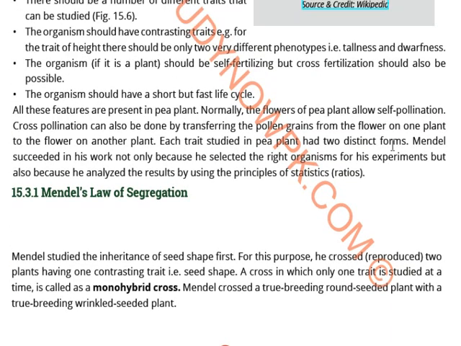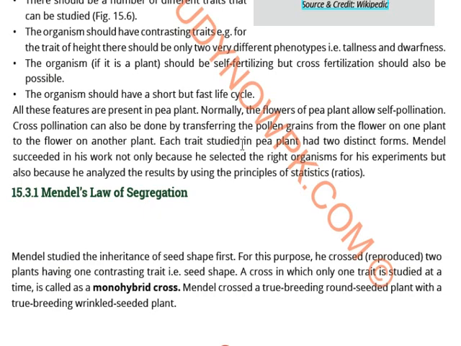Mendel's law of segregation. Now Mendel studied the inheritance of seed shape first. For this purpose, he crossed, which means reproduced, two plants having one contrasting trait, and that was seed shape. Whenever you study one trait, one quality, one feature, whether it is color or size, we say that this is a monohybrid cross.